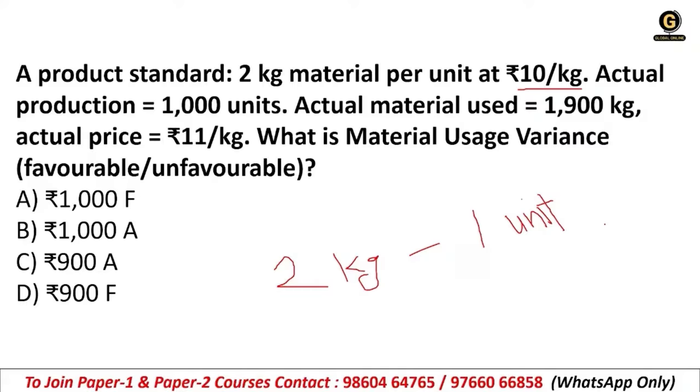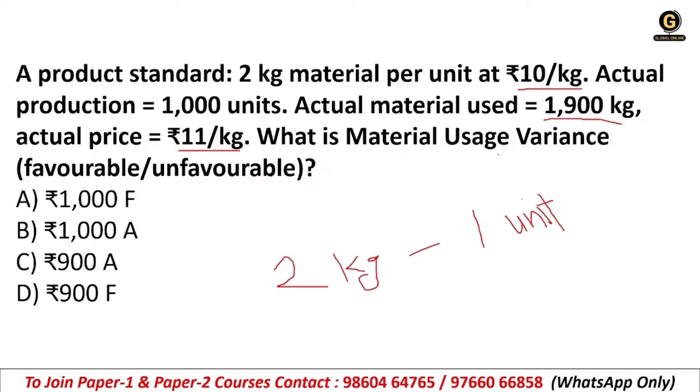Actual production is 1000 units. So 2 kg of material per unit at 10 rupees per kg, and 1000 units are there. So there will be 2000 kg, am I right? Actual material used is 1900 kg. So 2000 kg is the standard, and actually 1900 kg was used. Actual price is 11 rupees per kg.